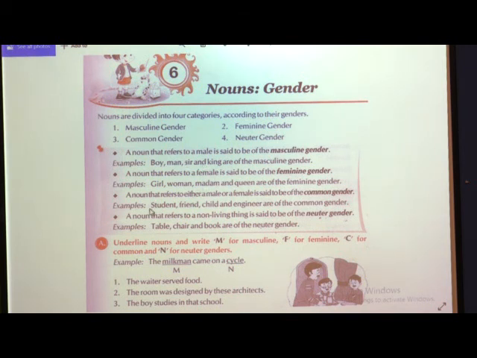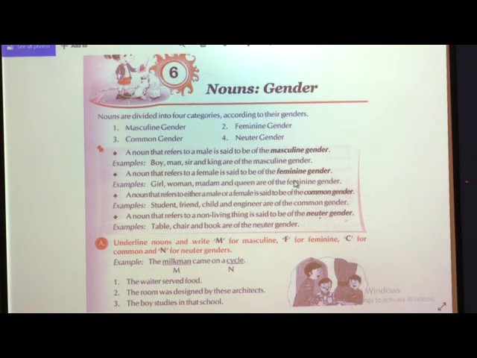Next, a noun that refers to either a male or a female is said to be of the common gender. When we are talking about a male person or a female person, or a male animal or a female animal, then they are called common gender. For example, student. A student may be male or female.